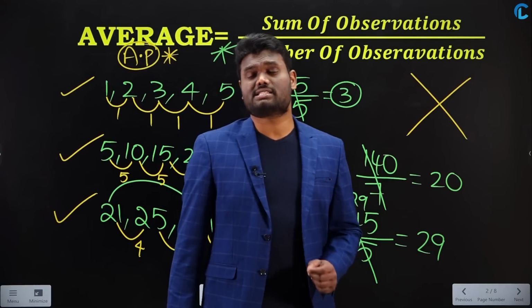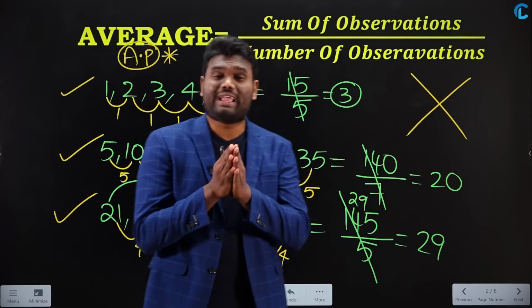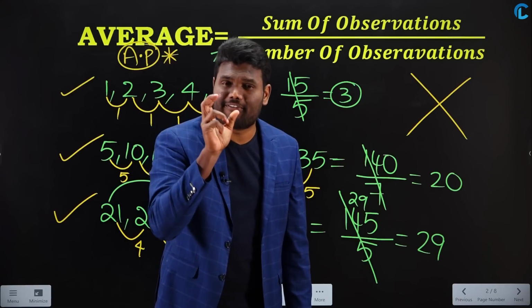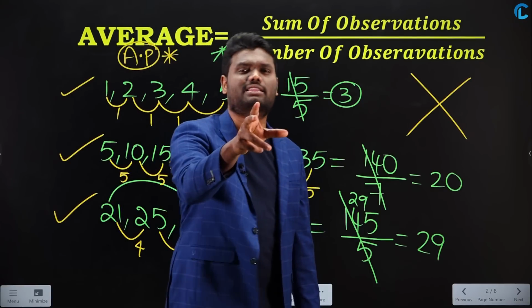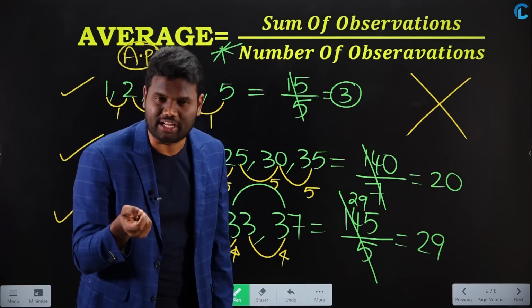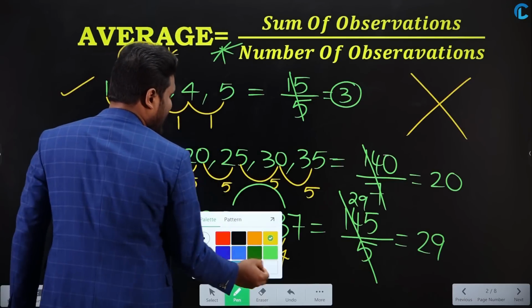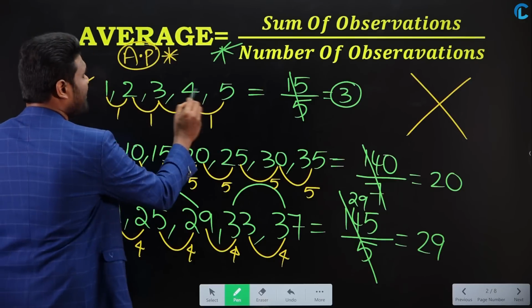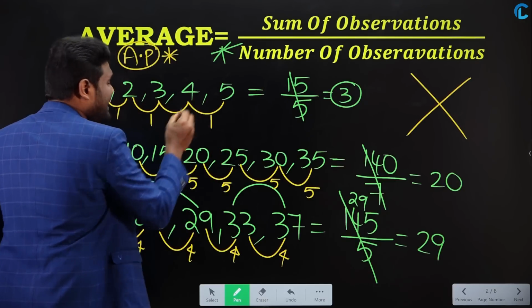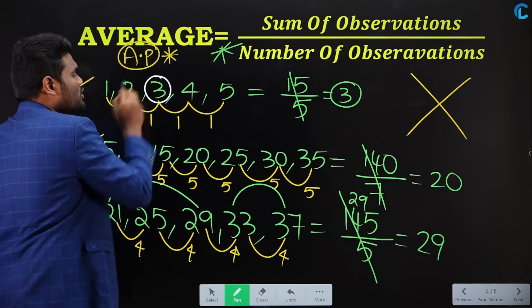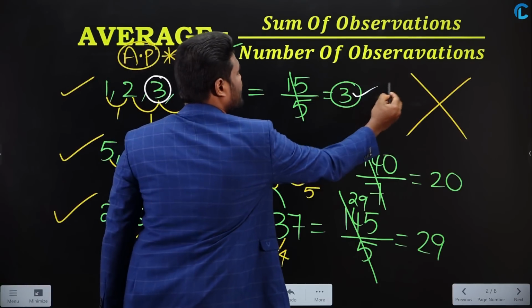If the given series is in arithmetic progression, we can say the average is the middle term. So whatever value we have exactly in the middle, that is nothing but the average. Let us observe here carefully. How many numbers do we have here? In the first series, we have 5 numbers. Out of these 5 numbers, the exact middle is 3. So we can say that the average is 3.